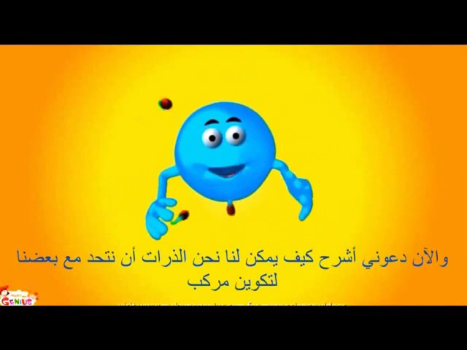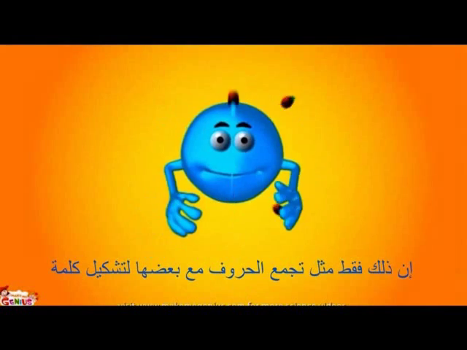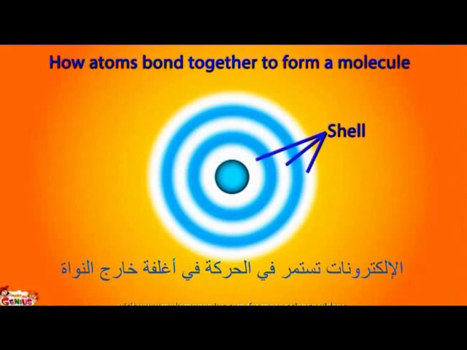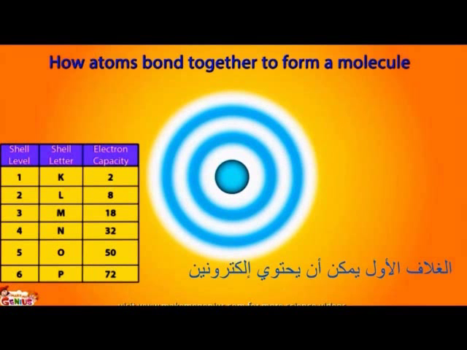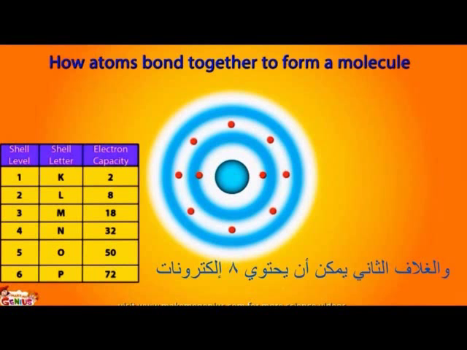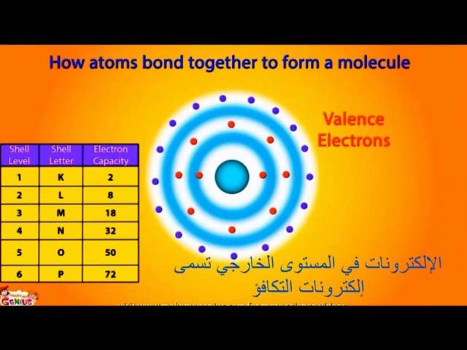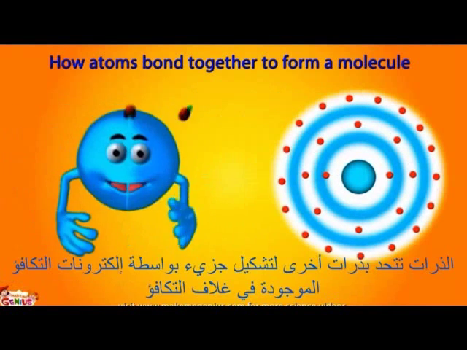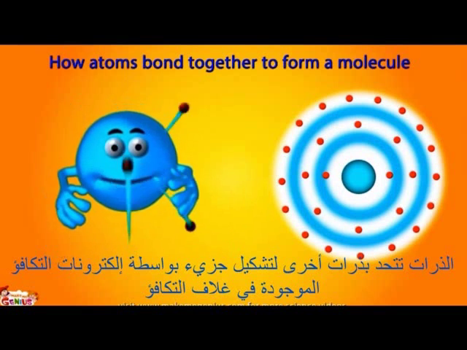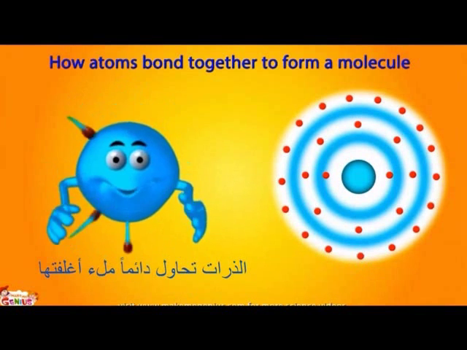Now let me explain how we atoms bond together to form a molecule. It's just like the letters getting together to form a word. Electrons keep moving in shells outside the nucleus. Each shell contains a fixed number of electrons. The first shell can have 2 electrons, and the second can have 8 electrons. The third can hold 18, and the fourth can hold up to 32 electrons. The electrons in the outermost shell of an atom are called valence electrons, and the outermost shell is called the valence shell. Atoms bond with other atoms to form a molecule with these valence electrons in the valence shell. Remember one thing, atoms always keep trying to fill their shells.